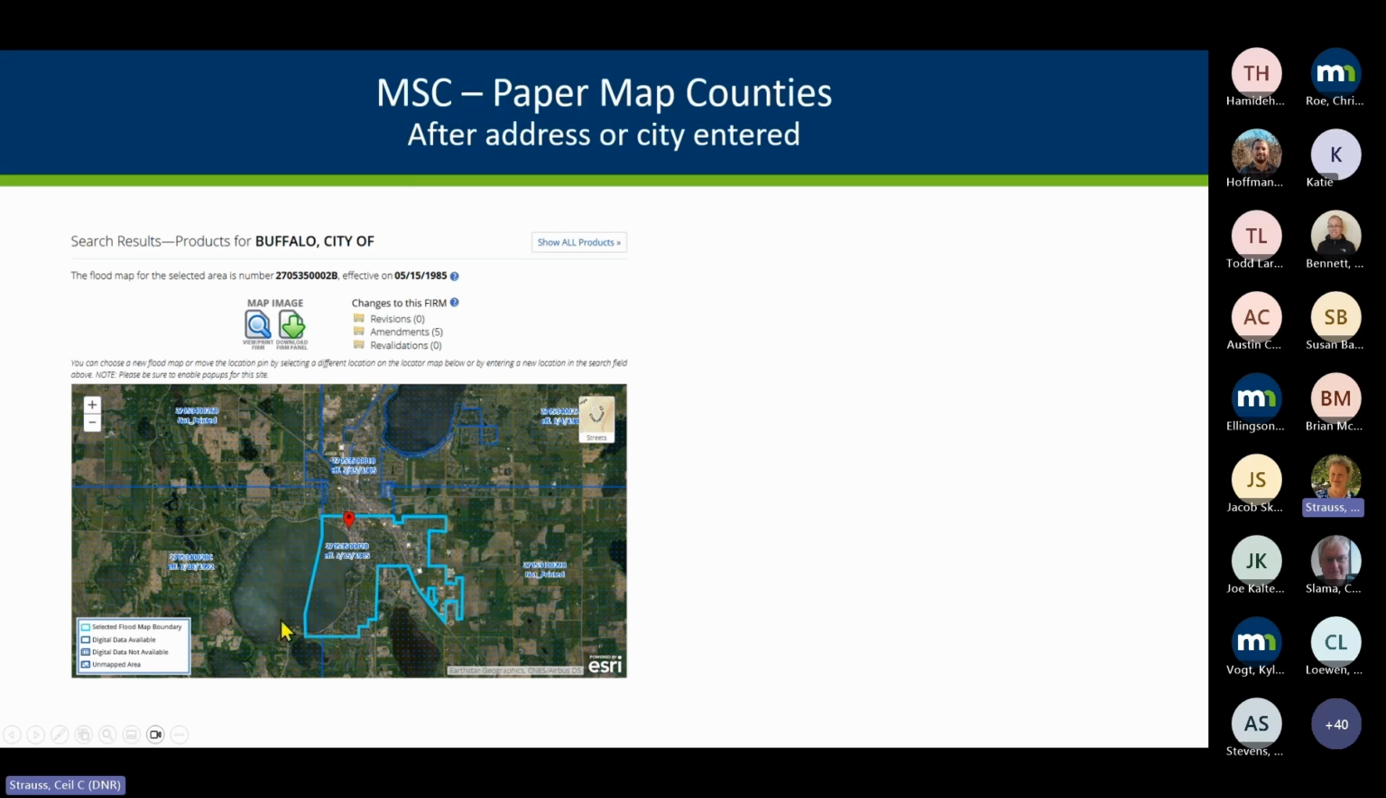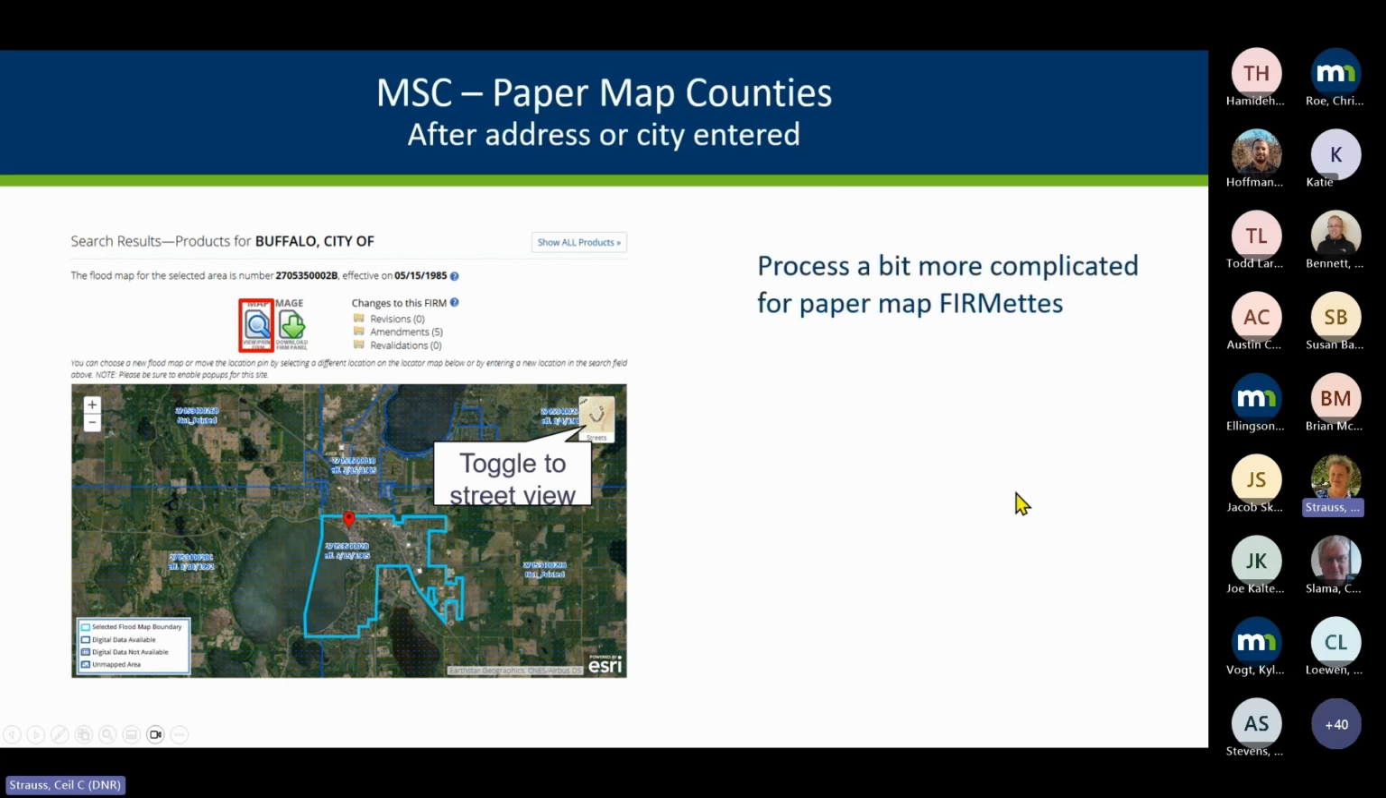Paper map counties are a little bit more problematic. If you go here, you won't see the nice interactive FEMA map. You do have to, pointing out you can toggle between Street View and aerial. But if you want to get a format for a paper map, you go here, and it's a little bit more complicated. We can help you go through that the first time if you haven't done that before.